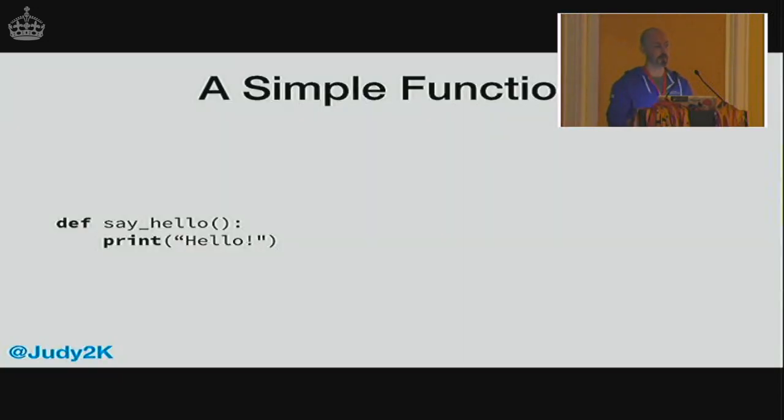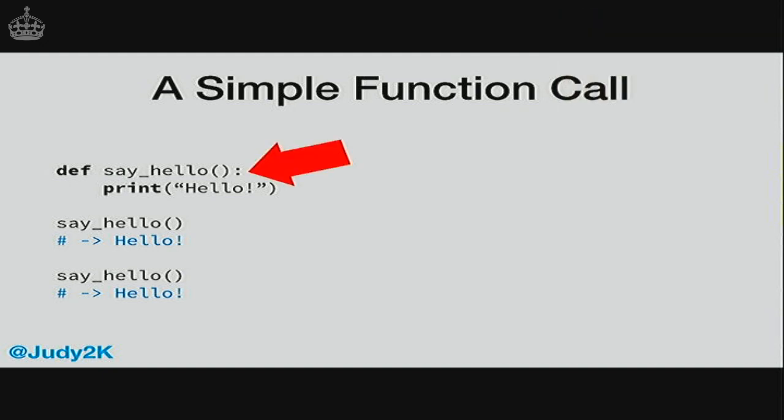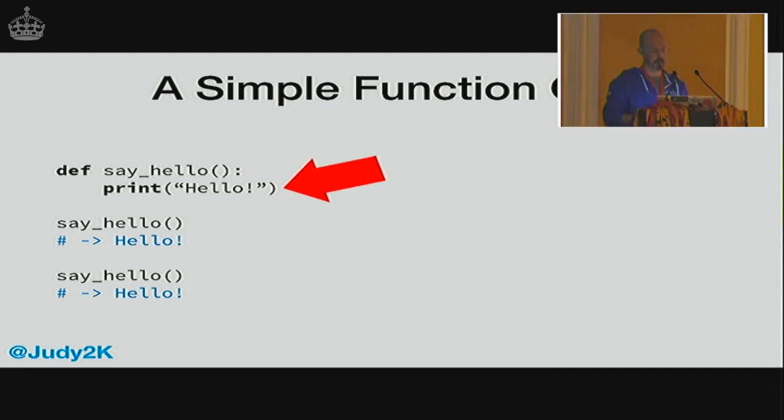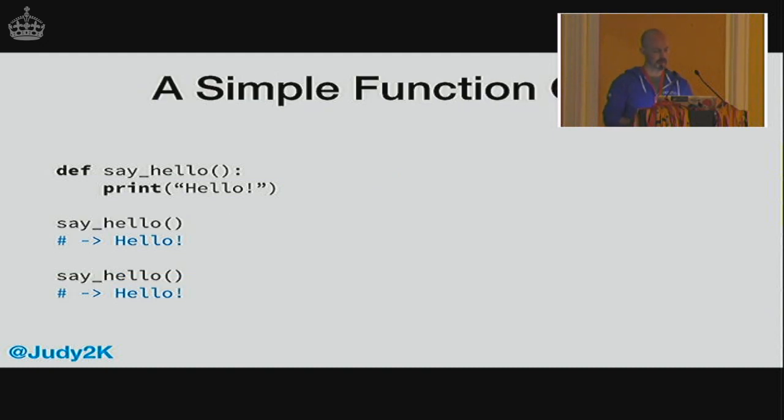Let's look at a simple function. So here's a function. It's about as simple as you can make it. And here I've added a couple of lines to actually call that function. So what's worth noting is this line, the definition line, is executed once, probably, in your program, when the module is loaded. Whereas this line, the call to the print function, is executed every time the function is called. So in this very short page of code, the definition line is executed once, and the print line is executed twice.